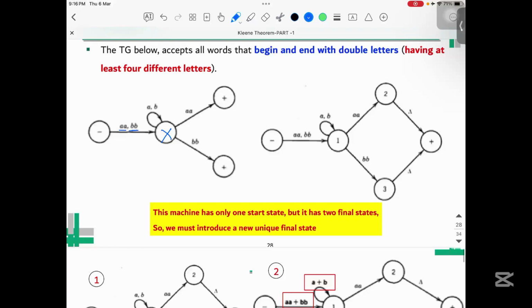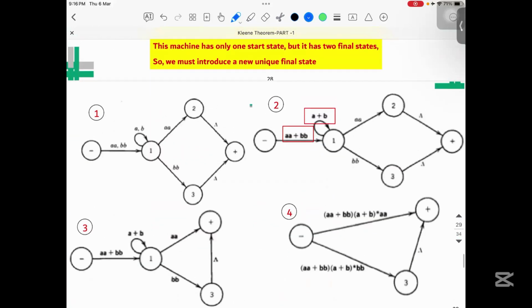So what we will do first, you can see here, it will be AA plus BB. This will be A plus B, and so on. So what we did here, we just converted it into this. Now the second thing: let's assume we want to eliminate 2. So 1 will be directly connected with this one having AA.